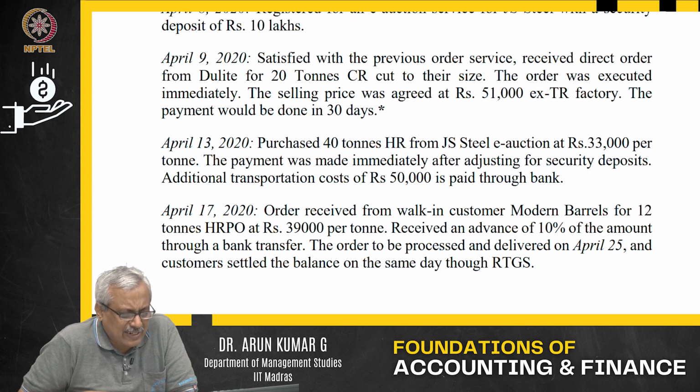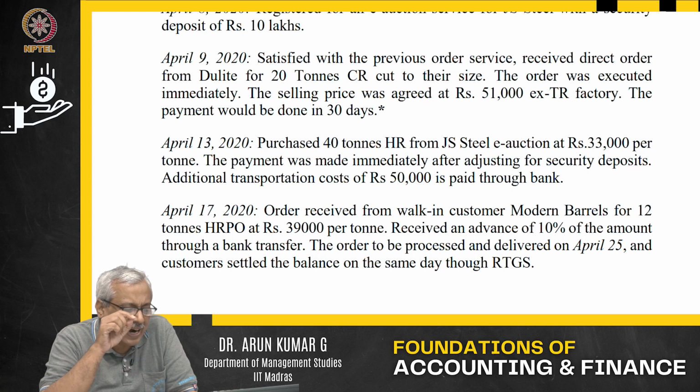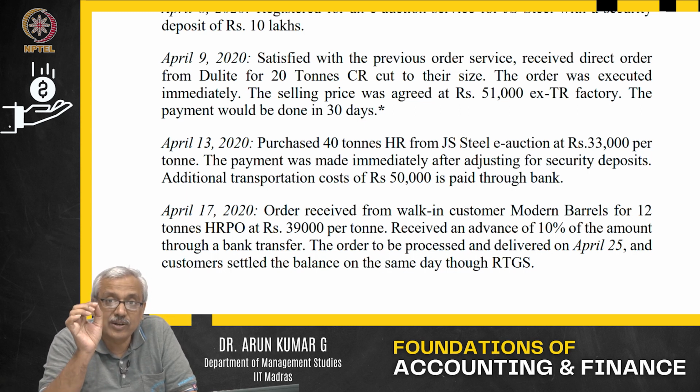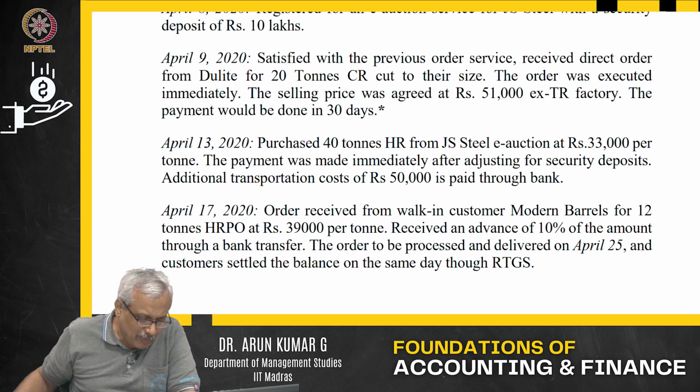Now, you see in this particular case, purchased 40 tons HR from JS Steel e-auction at 33,000 per ton. The payment was made immediately after adjusting for security deposits. Additional transportation cost of 50,000 is paid through the bank. Complications? Don't worry. First and foremost, purchased. How much? 40 tons. What? HR steel. What is the value? 33,000 per ton.